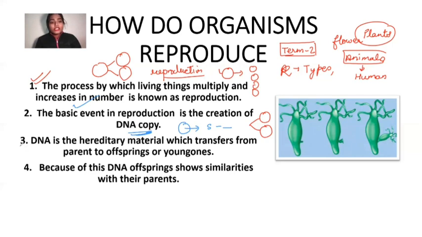So what is DNA? It is the hereditary material which transfers from parent to offspring. Because of DNA, offspring show similarity with their parents. In this diagram I'm showing you how a simple bud forming from the parent can grow into a bigger or young one, and this can form a new young one when it is detached from its parent.